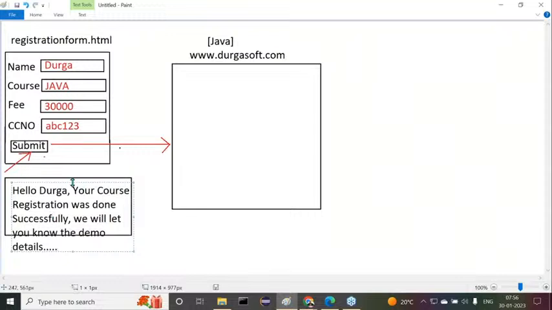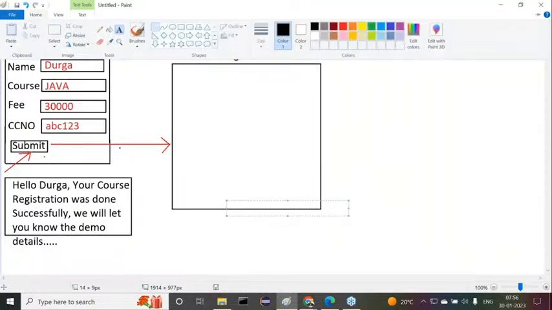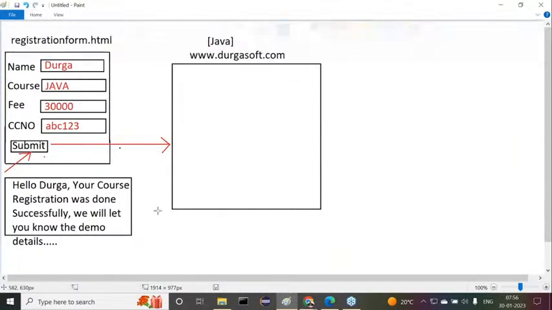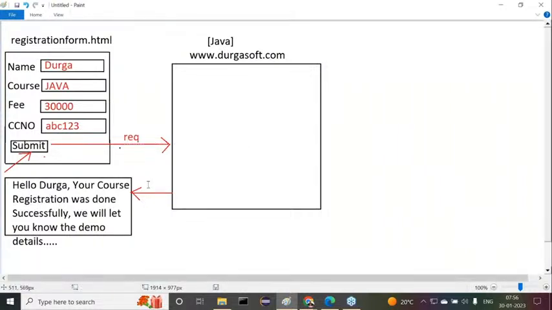Got my point or not? This is exactly the response we are expecting from durgasoft.com. Of course, durgasoft.com is able to provide an invoice for the user, with a link to that invoice in the response. Now this is a request and a response. Tell me, is this registration form.html available in the browser? This is the final response we get in the browser.